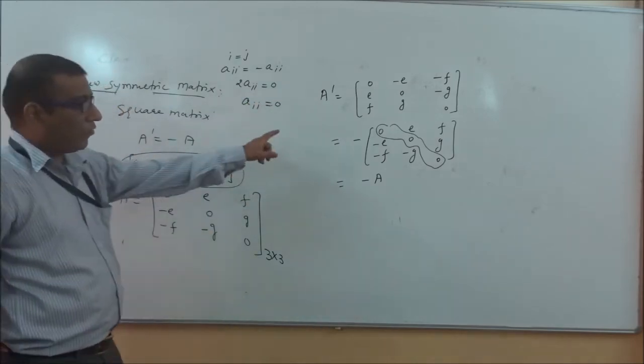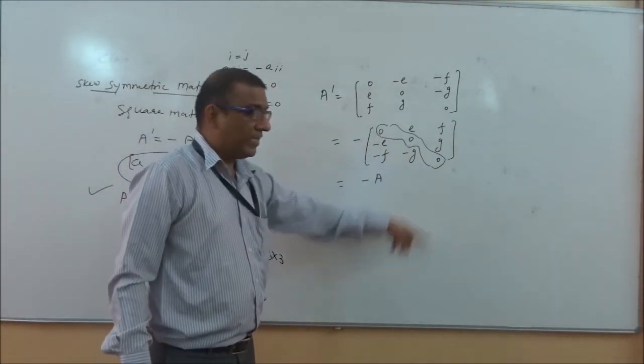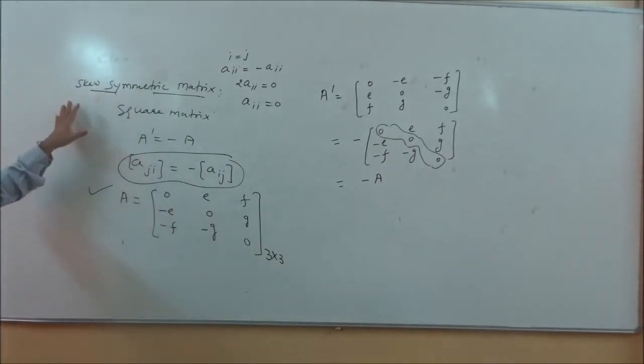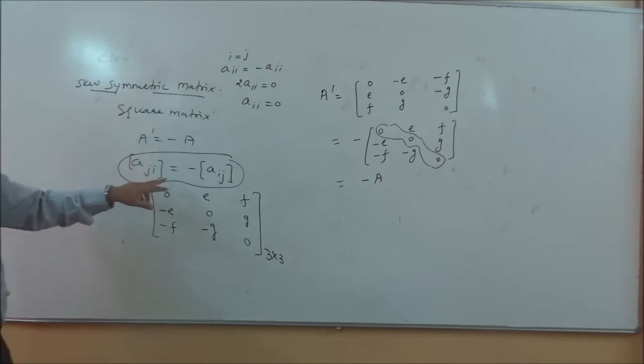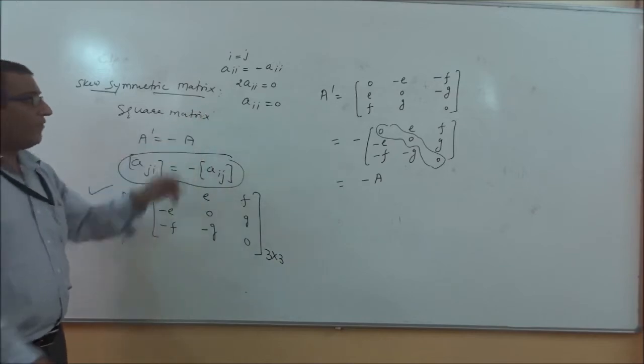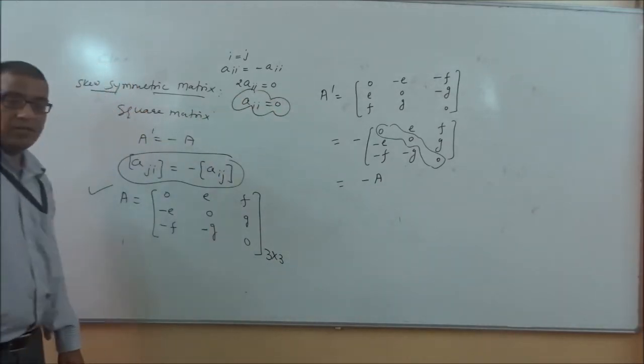It means all the diagonal elements A11, A22, A33 are equivalent to 0. It means in a skew symmetric matrix, all the diagonal elements are equivalent to 0. In a skew symmetric matrix, we want a square matrix, we want A dash equals minus A and Aji equals minus Aij. And when you put i equals j, then all the diagonal elements of a skew symmetric matrix are equivalent to 0.